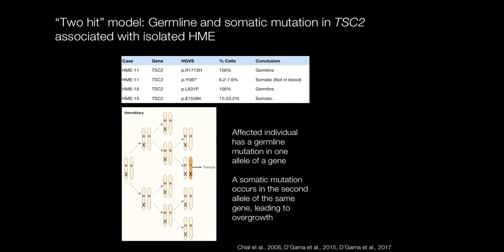And as I mentioned earlier, this follows Knudson's original two-hit model that was developed for cancer, where an affected individual will carry a germline mutation in one allele of a gene, and then a second hit somatic mutation occurs in the second allele, leading to overgrowth.